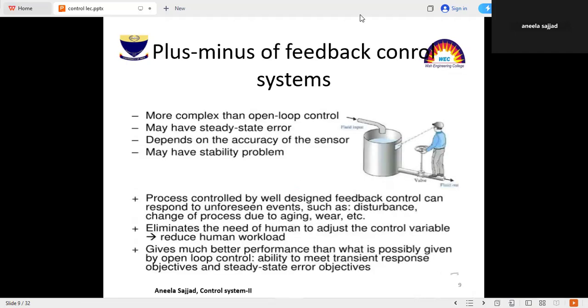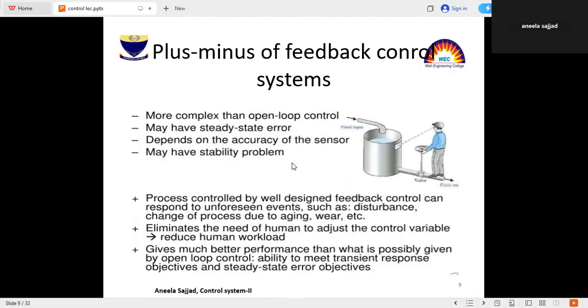Similarly, advantages and disadvantages of the feedback control system. It is more complex than the open loop control system, may have a steady state error that depends on the accuracy of the sensors, and may have less stability problems.